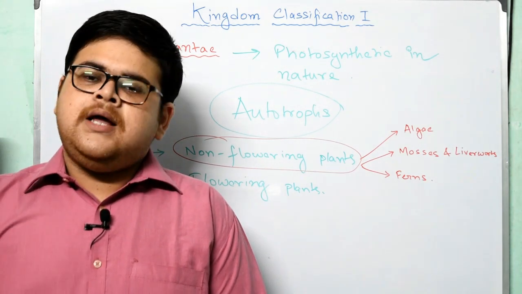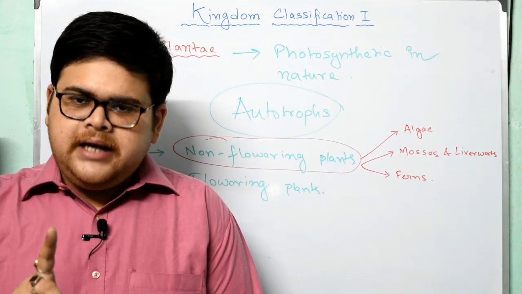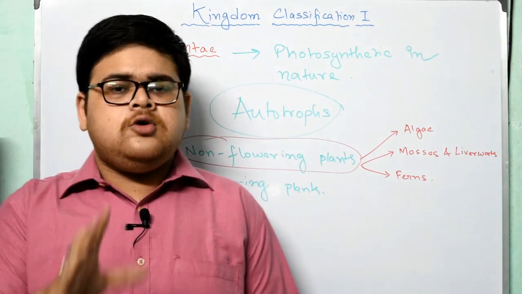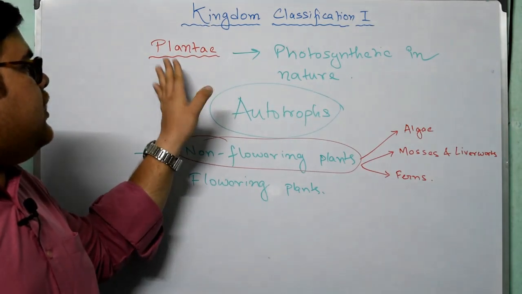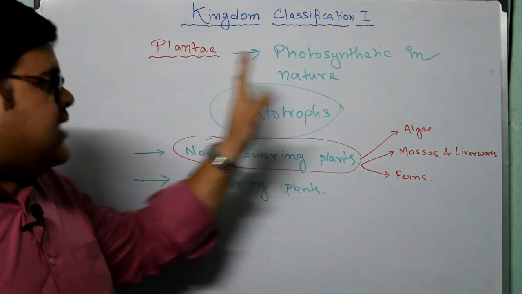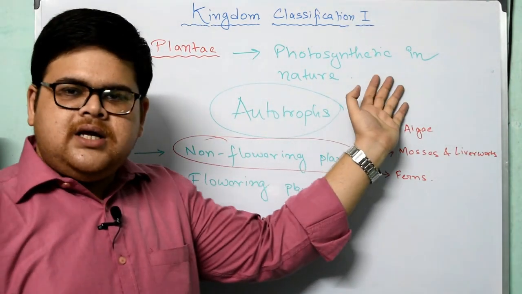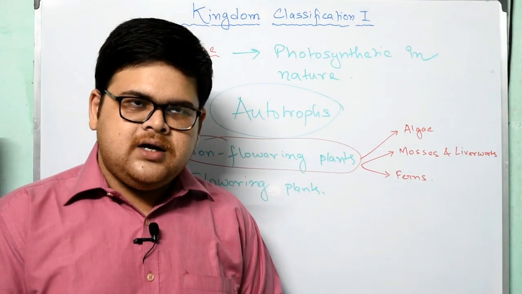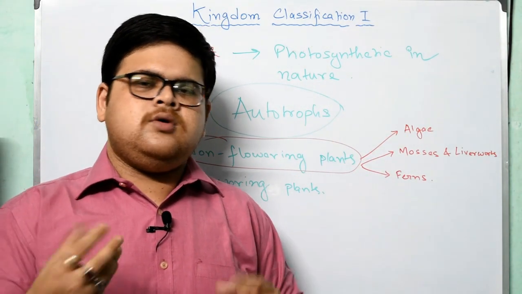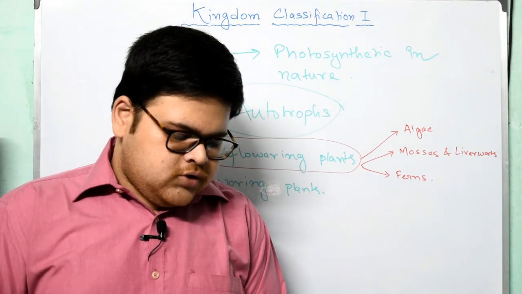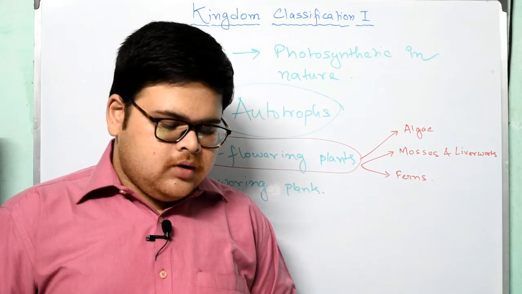They are green in nature, right? They also belong to the kingdom Plantae, and as they are green, they are obviously photosynthetic in nature. This is very clear and good to understand, right?